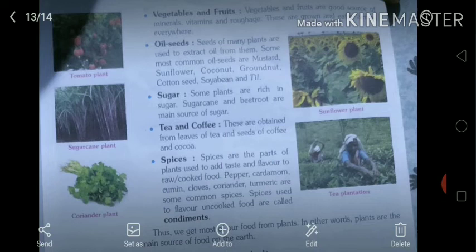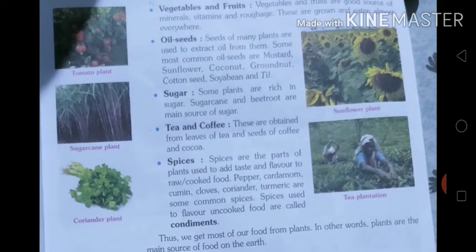And beetroot is also used to prepare sugar. Tea and coffee. These are obtained from leaves of tea and seeds of coffee and coca. So, tea we obtain from tea leaves, and coffee we will get from seeds of coffee plant and coca.